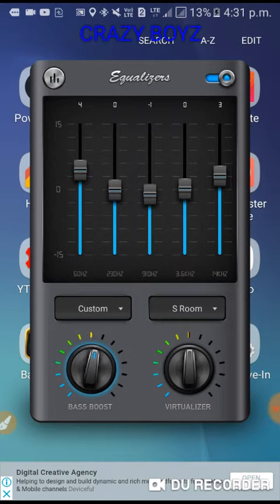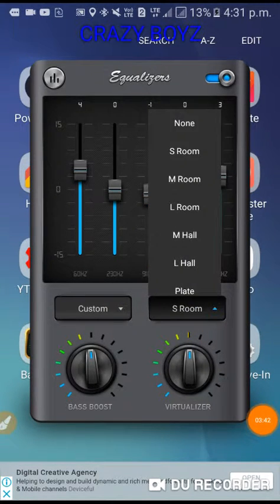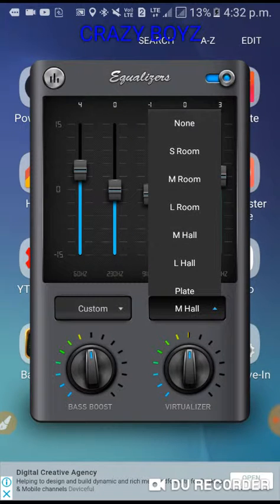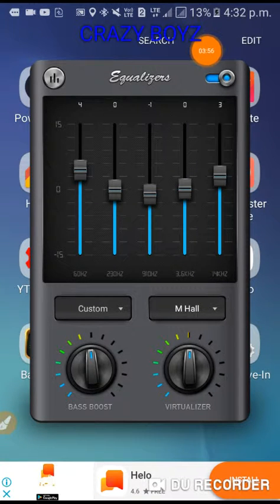This is bass boost, and this is visualizer. It increases or decreases our equalizer's effect. And here the main thing, we can see the reverb option. Click on it, and here you can see none, S room, M room, L room, M hall, L hall, and plate. And here you can see the equalizer turn off and on settings.